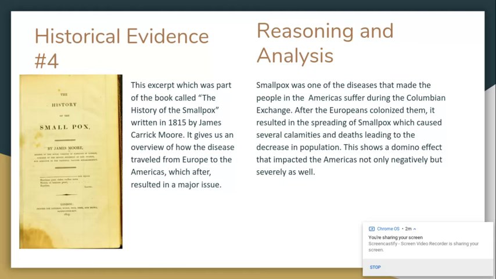This excerpt, The History of the Smallpox, written in 1815 by James Carrick Moore, gives us insight of how the disease traveled from Europe to the Americas, which after resulted in a major issue. Smallpox was one of those diseases that made people in the Americas suffer during the Columbian Exchange.